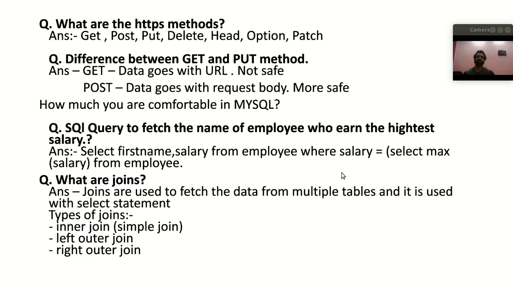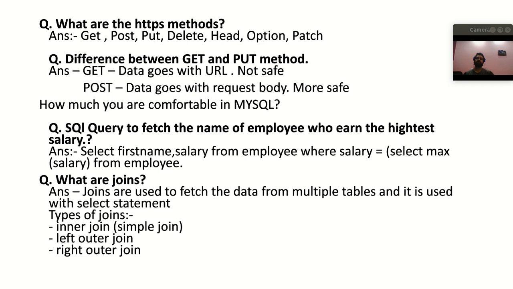So first we are finding the maximum salary of the employee, and then from there we are fetching the first name and the salary from the employee, right? In this way we can find the highest salary earned by the employee.